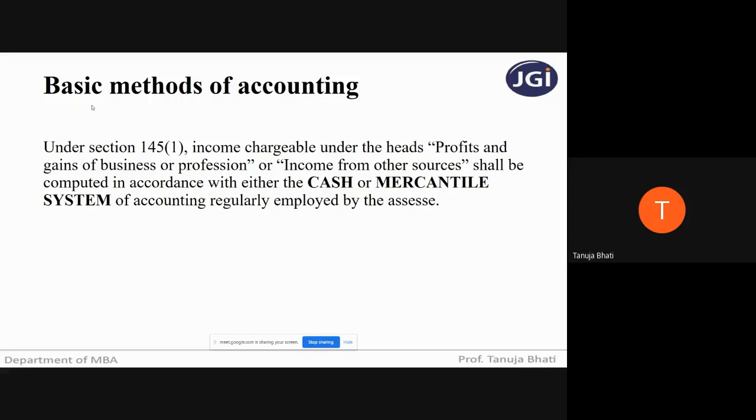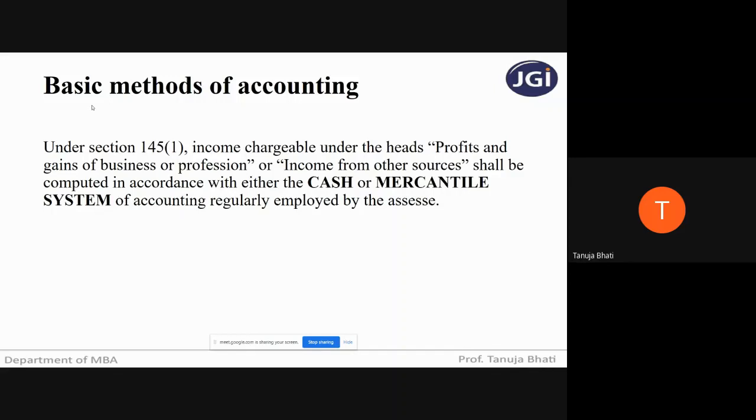So in the system of accrual or mercantile, what happens is, even if the cash is not received, it is yet to be received or prepaid or outstanding, if those entries are recorded, it is said to be a mercantile system or accrual concept. But in case of cash system of accounting, the accounting is done only on cash basis. When you're receiving cash, you will account for it. When you're making payment in cash, you will account for it. You will not account for all the outstandings, all the prepaids; expenses or incomes will not be recorded.